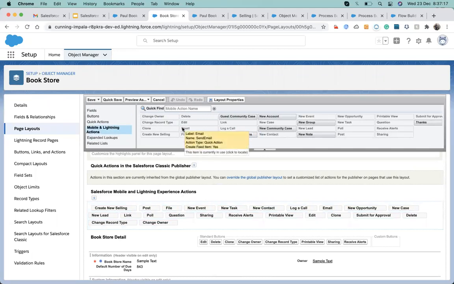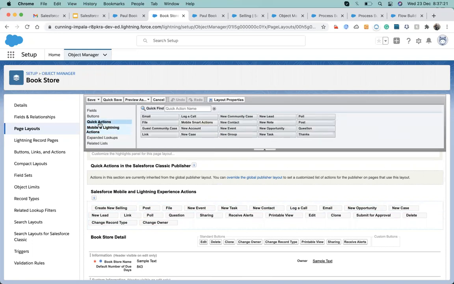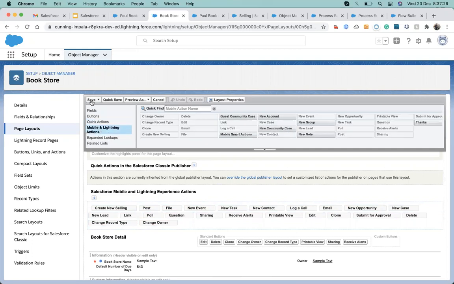Oh yeah, you can filter from here, mobile and Lightning actions. Yeah, you can filter out here. Yeah, I know this. Okay, never mind.